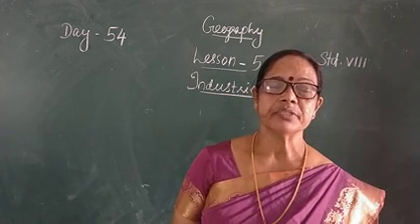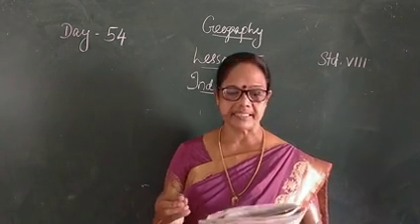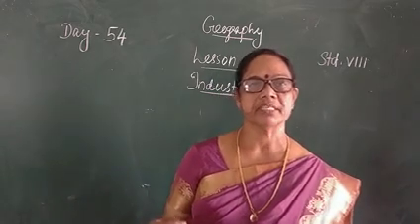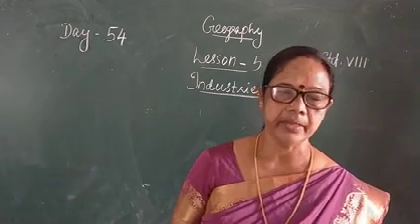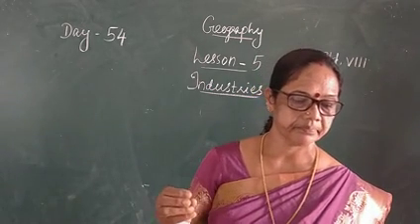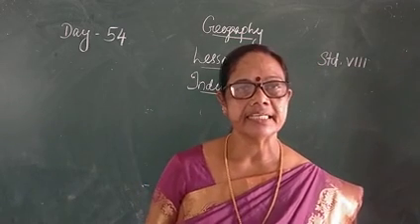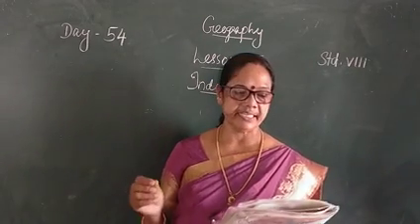Agro-based industries use plant and animal-based products as their raw material. Plant products or animal-based products used as raw material by an industry, that is what we call agro-based industry. Example, leather industry, textile industry, all these are examples of agro-based industry.